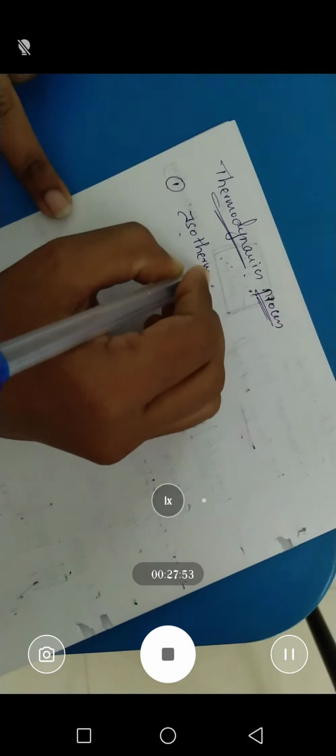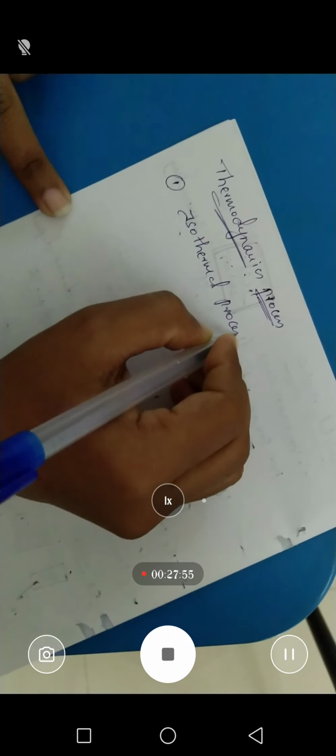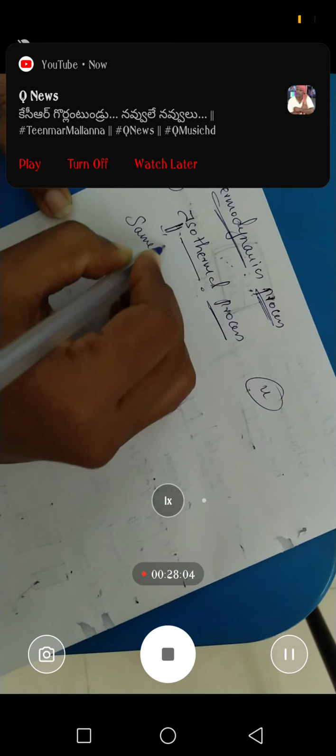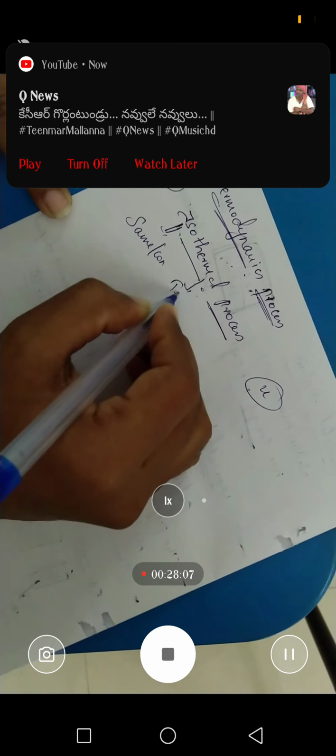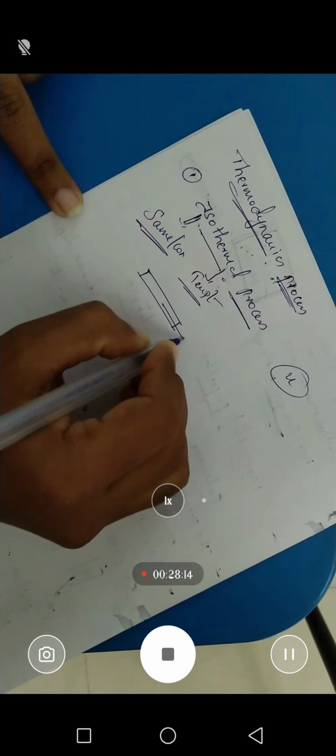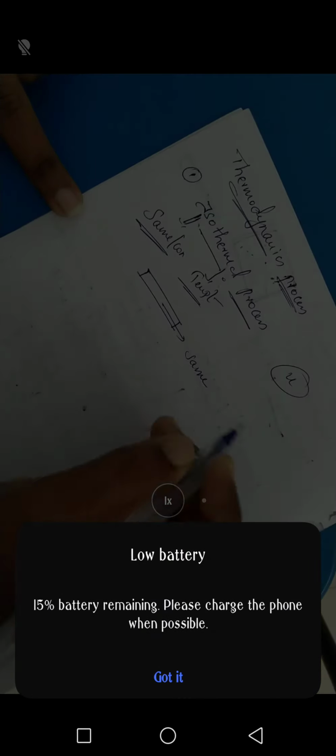The first one is the isothermal process. If we are saying one process is an isothermal process, some process X, what is meant by isothermal? Iso means same or constant, thermal means temperature. That means throughout the process the temperature is the same. For example, we have a process, we have a system, that is A gives rise to B.